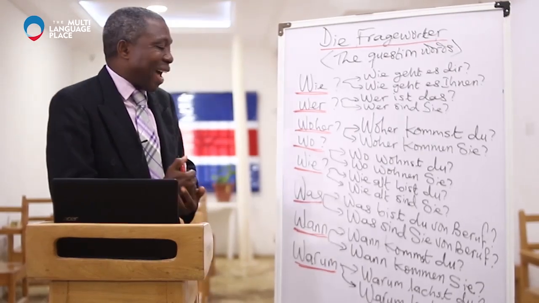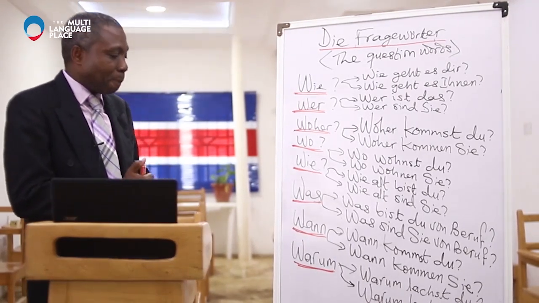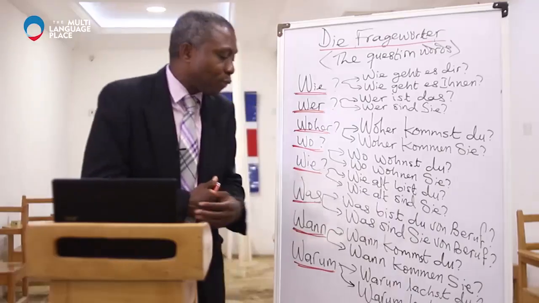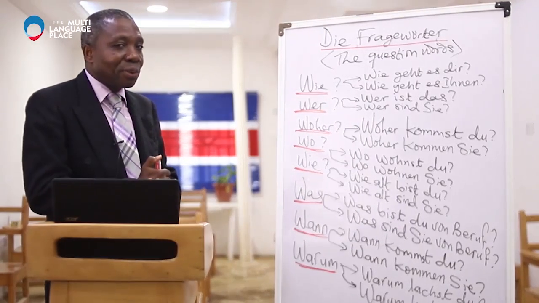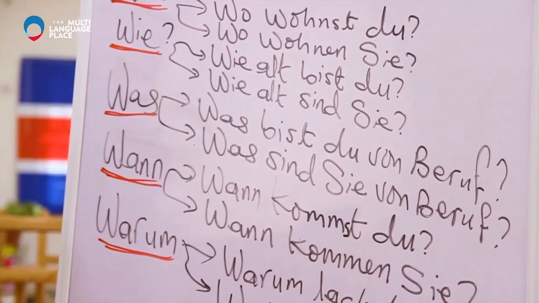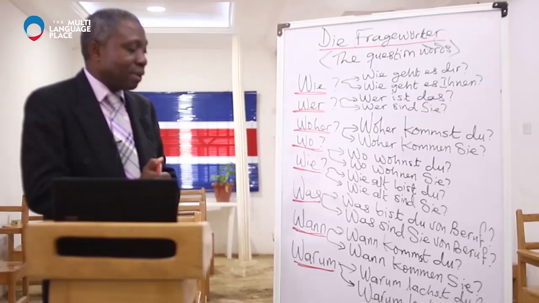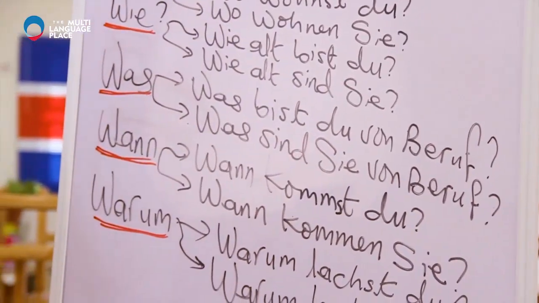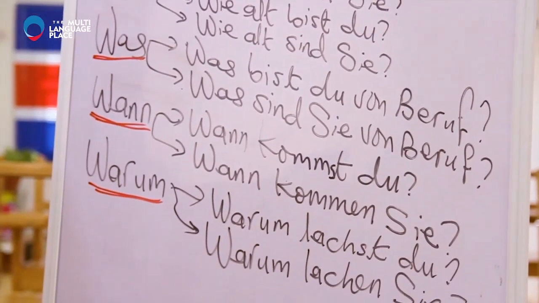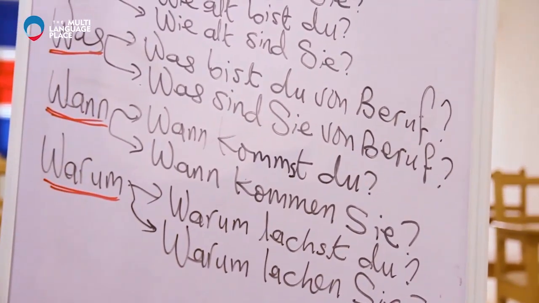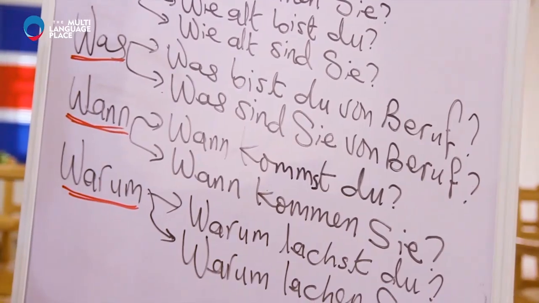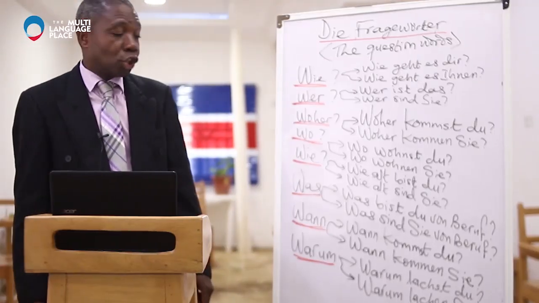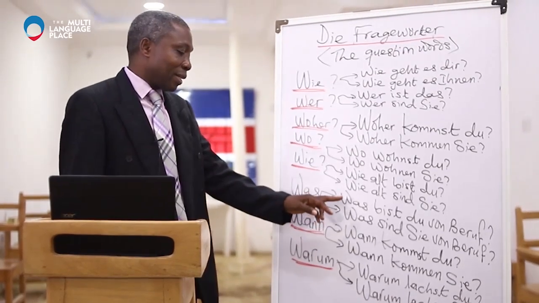Then we come to was. Say it after me. Was. Now, two questions also. Was bist du von Beruf? Say it again. Listen very well. Was bist du von Beruf? And then, that is the informal. Now the formal. Was sind Sie von Beruf? This simply means what, and the sentence is, what is your occupation? This is the informal, this is the formal.